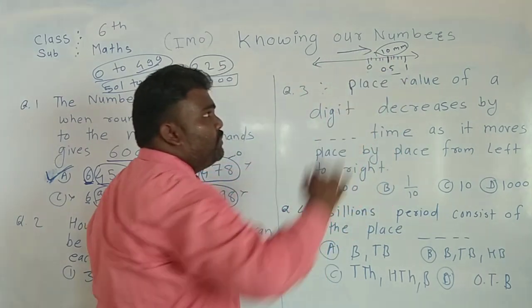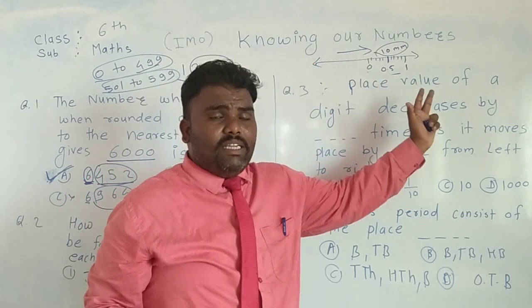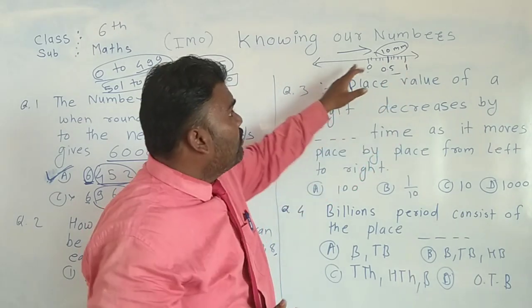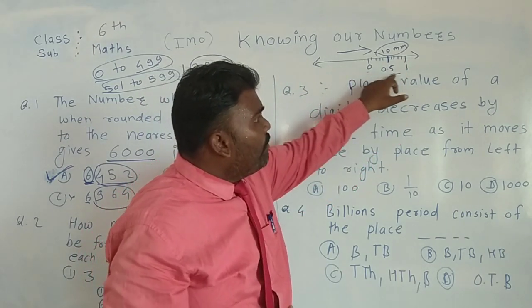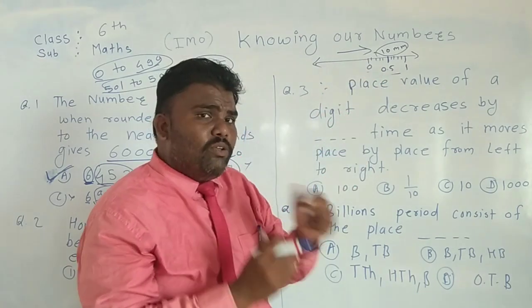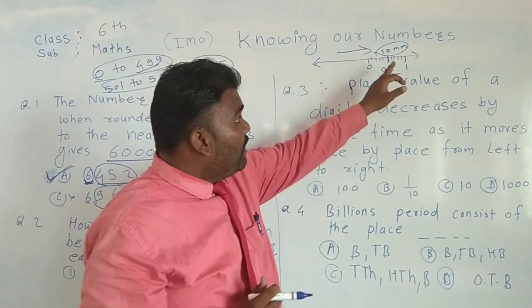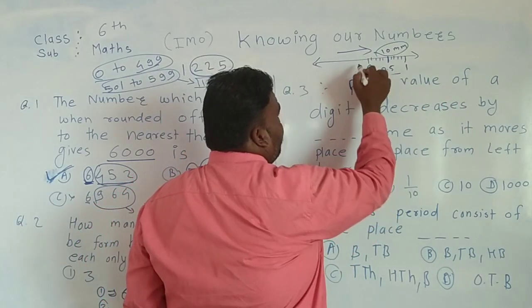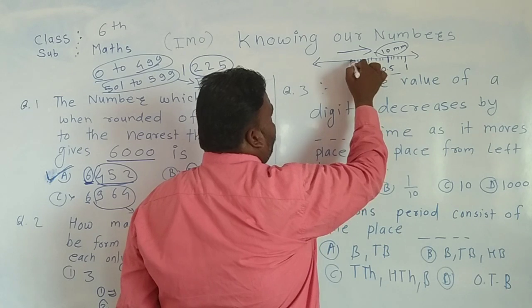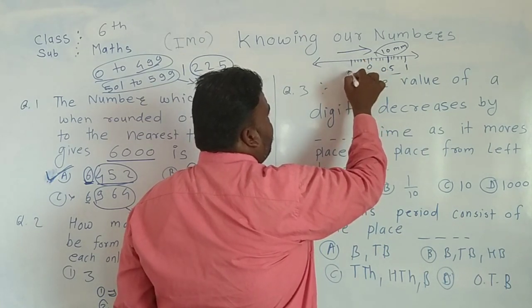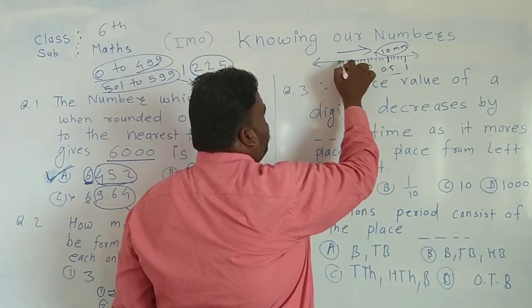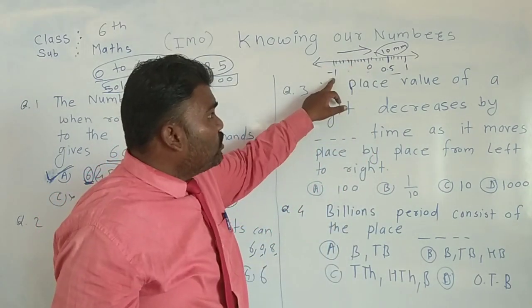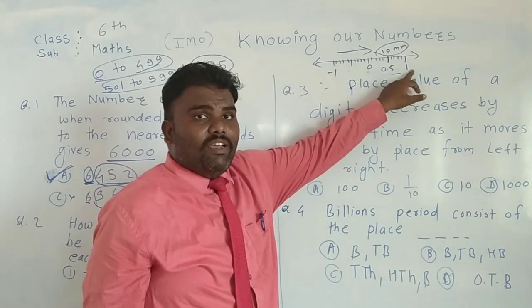If you move from left to right, the values go on decreasing. For example, here it is 1, and here it is minus 1. This minus 1 is less than 1.